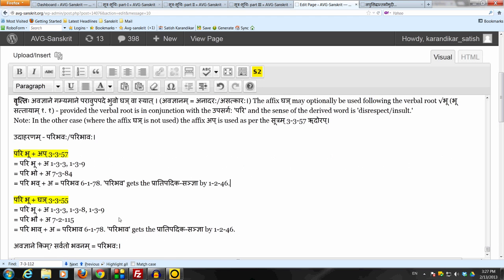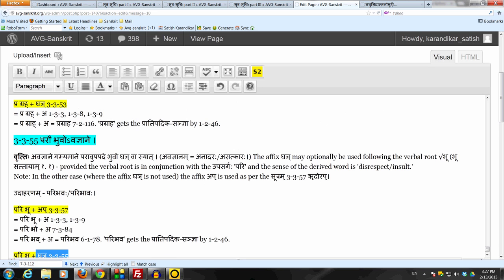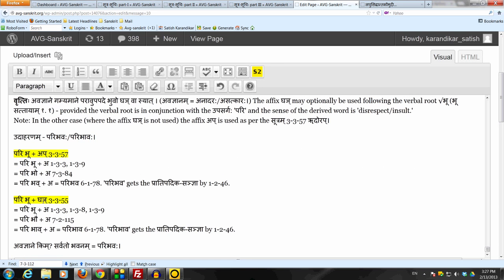And in the case where we use the affix ghain by this special sutram, which is parau bhuvo vajnane, then we do anubandha lopaha as usual. Nyakarasit sanya by halantyam, ghakarasit sanya by lashakvatadhite, tasya lopaha. Then we do the vridyadesha, because this affix ghain is a nyat that allows us to use 7.2.115.